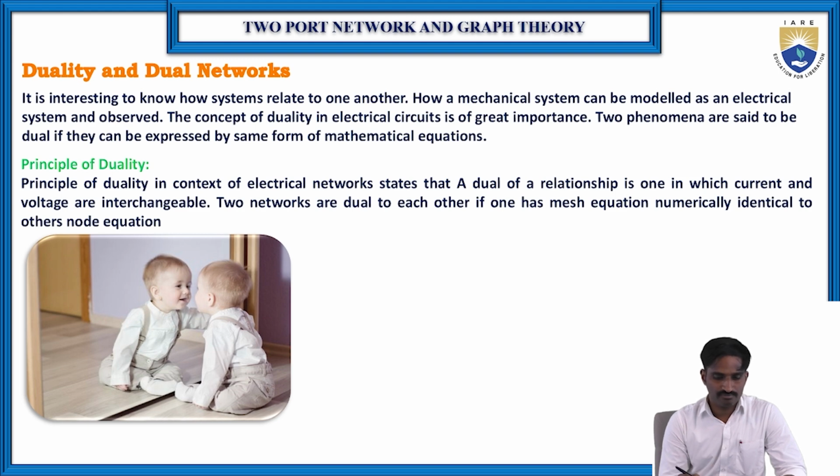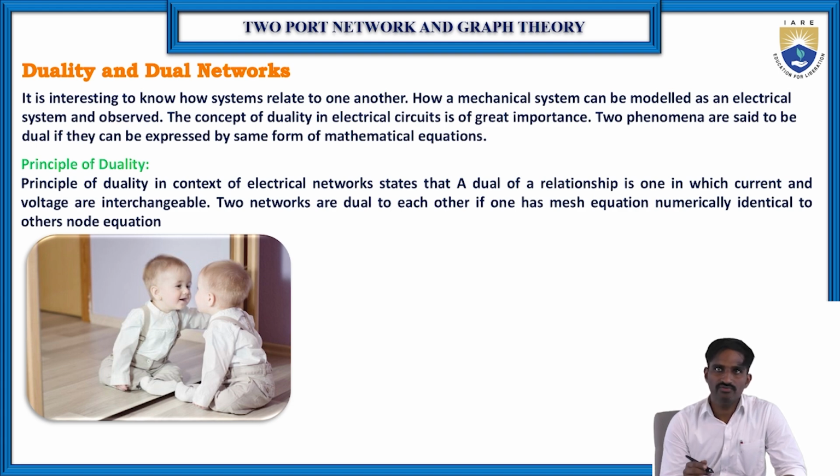Let me read this one. The principle of duality in the context of electrical networks states that a dual of a relationship is one in which current and voltages are interchangeable. In the context of the electrical network, the dual relationship means the voltage and currents are interchangeable, which means the voltage source can be converted into the current source, and the current source can be converted into the voltage source. Not just converting, but replacing.